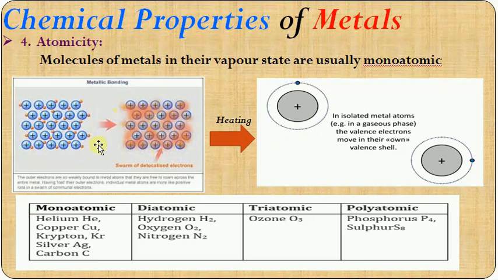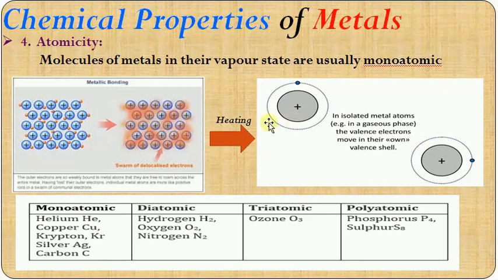In the metallic bond, if you heat it, what actually happens? The bond will break because we are supplying energy. The energy breaks the bond, so it will become an individual atom, which takes up all its valence electrons. In an isolated metal atom in the gaseous phase, the valence electrons move in their own valence shell. So in the gaseous or vapor state, all the metals are monoatomic. Some examples are helium, copper, krypton, silver and carbon. So metals are usually monoatomic in vapor or gaseous states.